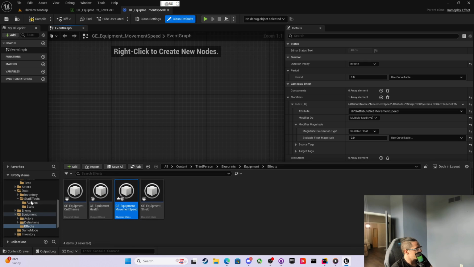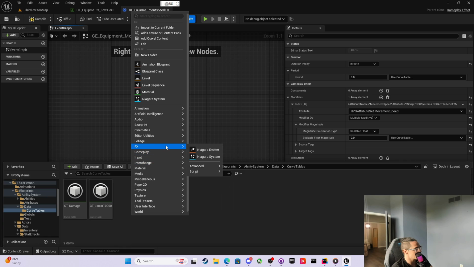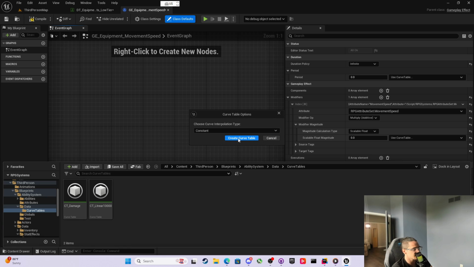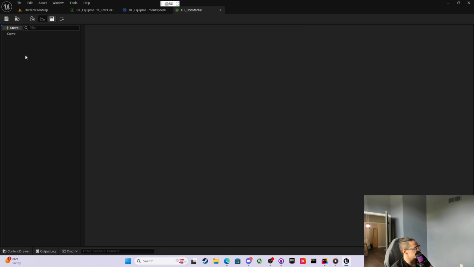So what we're going to do is come into the ability system data where the curve tables are. We'll go to miscellaneous and we'll make a curve table, and this will be a constant curve table. We'll create it and we'll say CT constants. This will be our constants, and we'll take this curve and we'll rename it stat effects dot attribute dot movement speed. And how a constant curve works is whatever this value is, you click this to add a row, right? And whatever value this is will redeem this value.